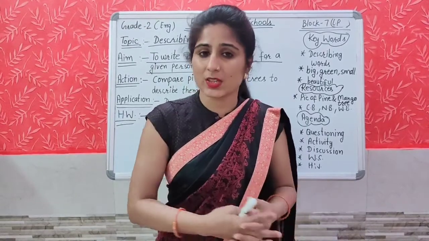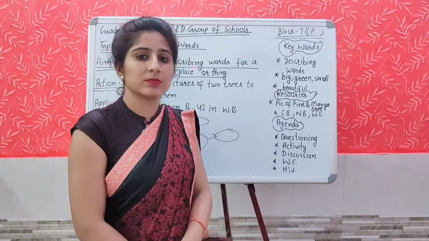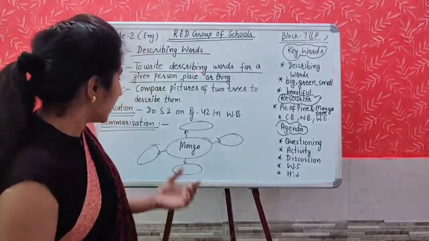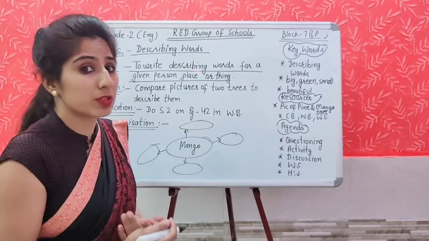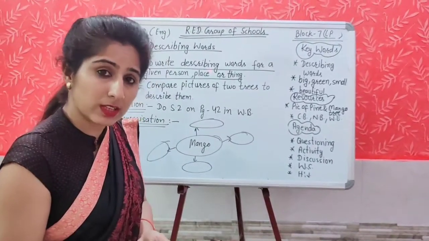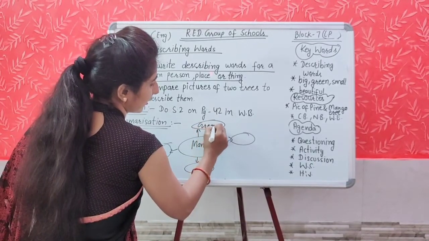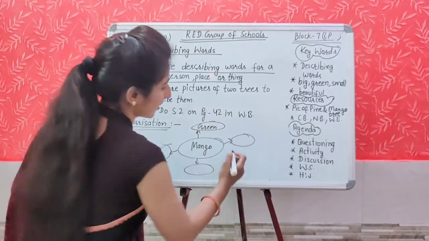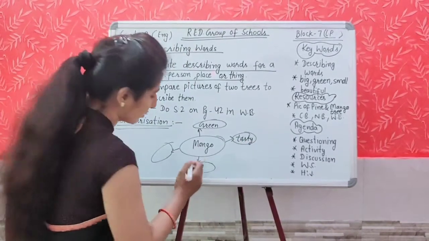In the previous class I told you about this thing. Now look at the board side. Like mango, I have written here mango. Which words did we use in the beginning of the class? What was the color of the mango? Like green. How is it? It is very tasty. It is sweet also.